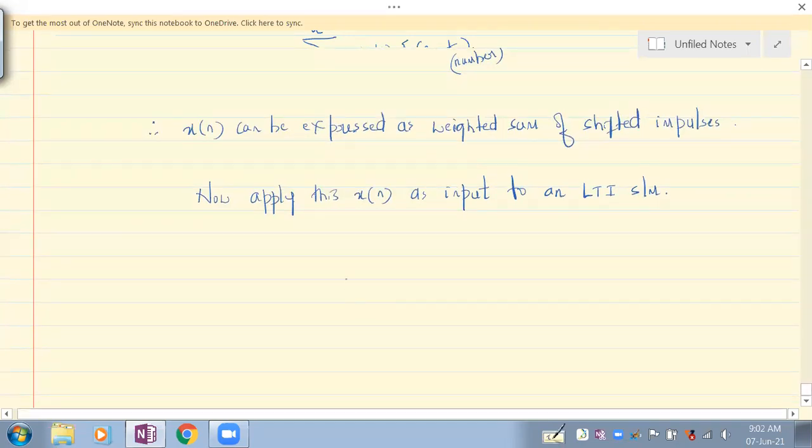What would happen is what we need to see now. Everybody just see here. This is an LTI system.